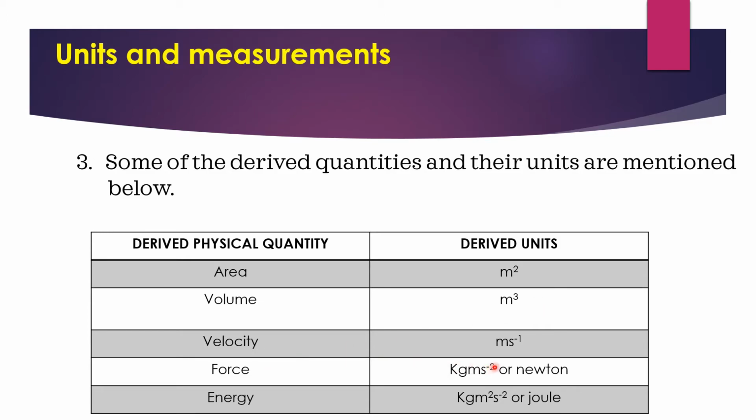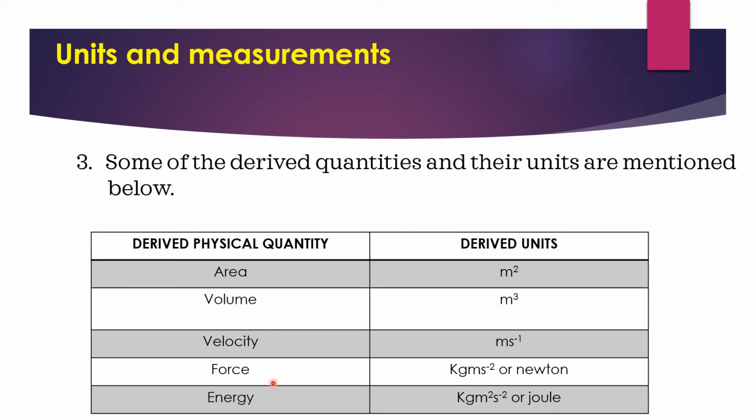Velocity, meter per second or meter second to the power of minus 1. Velocity we can write as displacement by time. Displacement is nothing but the shortest distance between initial point and final point. That is also length we are calculating. So meter per second or meter second to the power of minus 1.